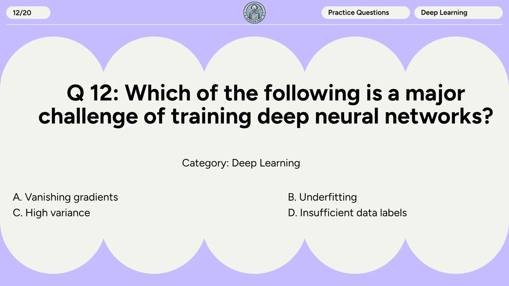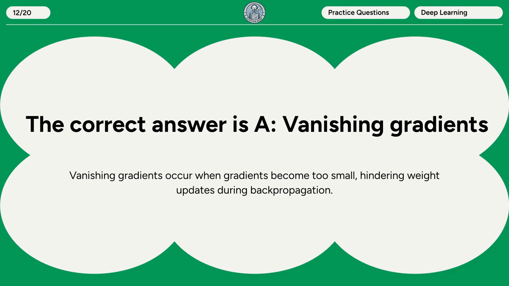Question 12. Which of the following is a major challenge of training deep neural networks? A. Vanishing gradients. B. Underfitting. C. High variance. D. Insufficient data labels. The correct answer is A. Vanishing gradients. Vanishing gradients occur when gradients become too small, hindering weight updates during backpropagation.